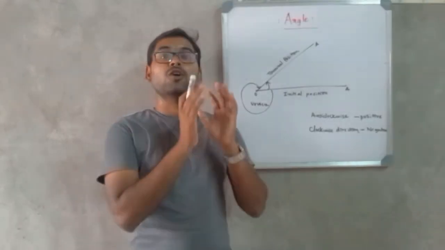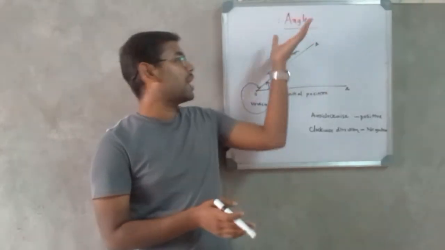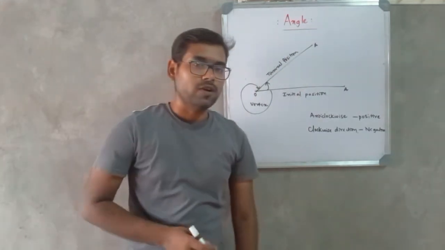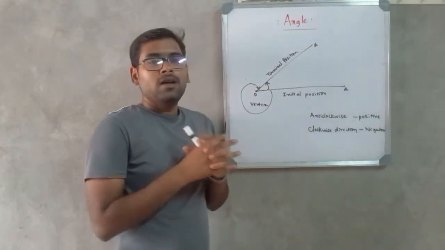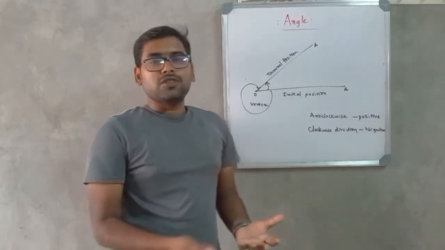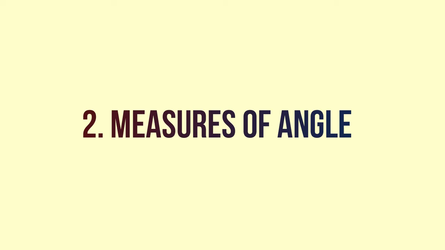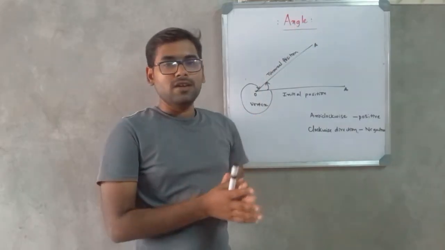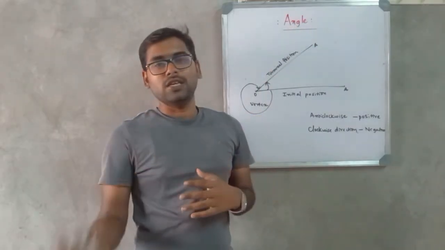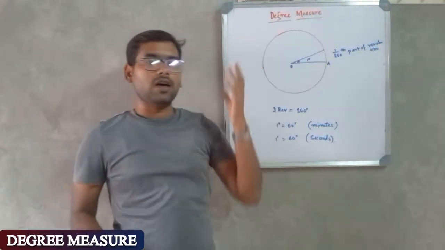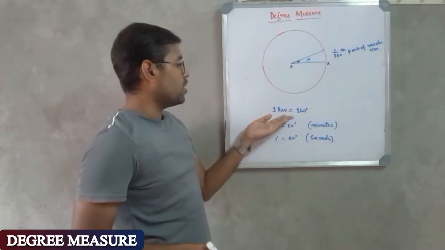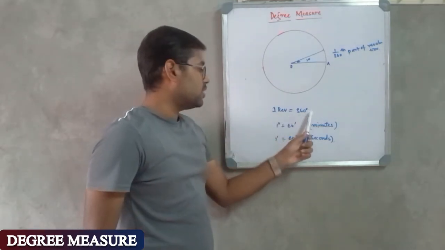In the same way, we also need units for measurement of angle. Angle is a physical quantity just like mass, length, time and many others, right? So in the next part of this video, we will see the two different measures or two different units of the angle, namely radian and degree measure. Guys, let us first see the degree measure. In degree measure, we have this relation, that is 1 revolution is equal to 360 degrees.